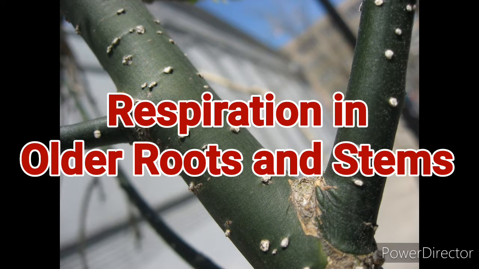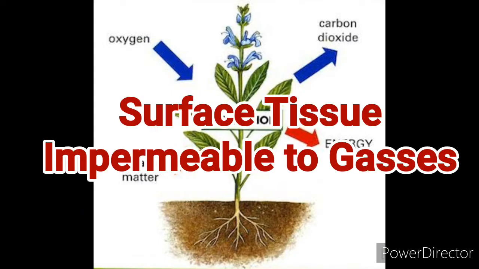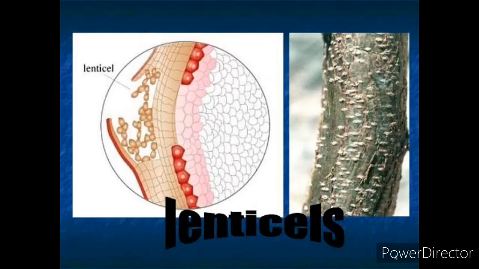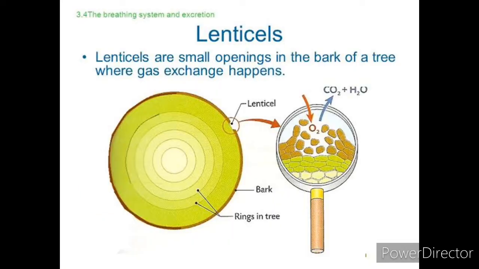Next, how does respiration take place in older roots and stems? In older roots and stems, the surface tissues are impermeable to gases. They have permanently open pores called lenticels. Each lenticel contains a mass of loosely arranged complementary cells that enclose a number of intercellular spaces, and through these intercellular spaces, exchange of gases takes place.